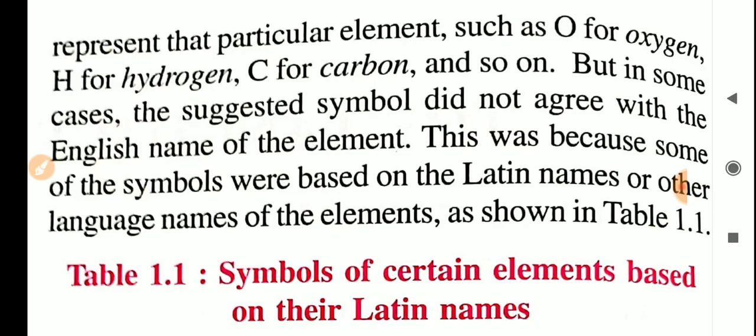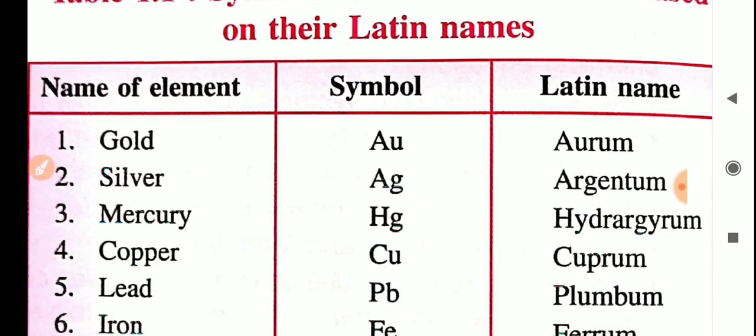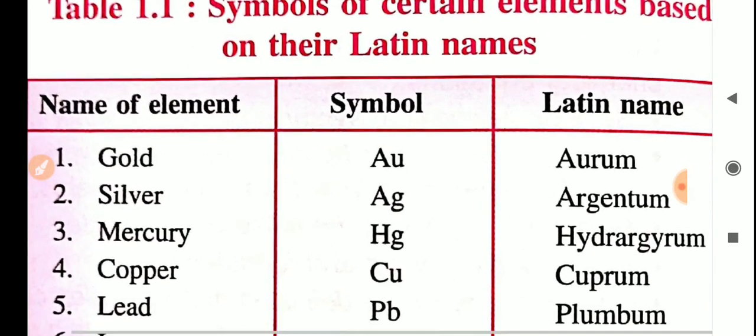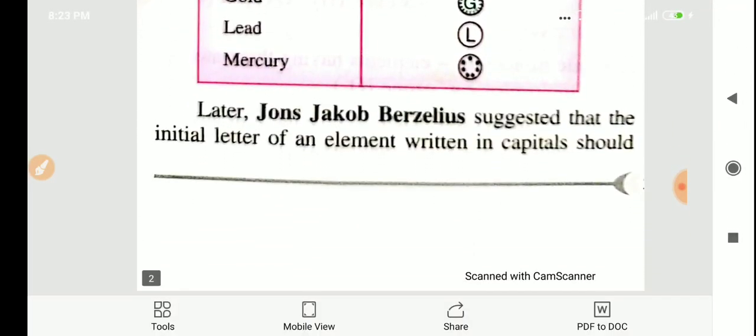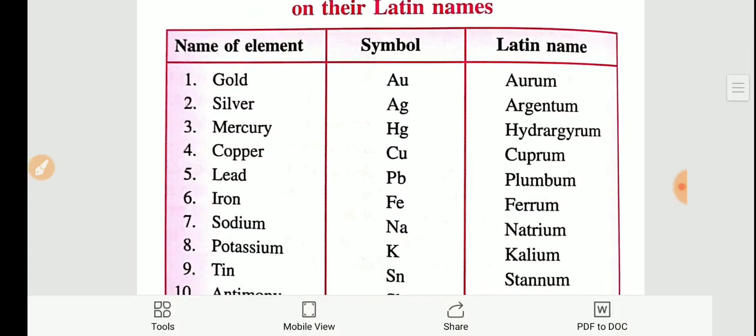Okay, so some confusion was found for naming that element. So after so many years, what happened? What has our John Jacob Berzelius done for some elements like gold?